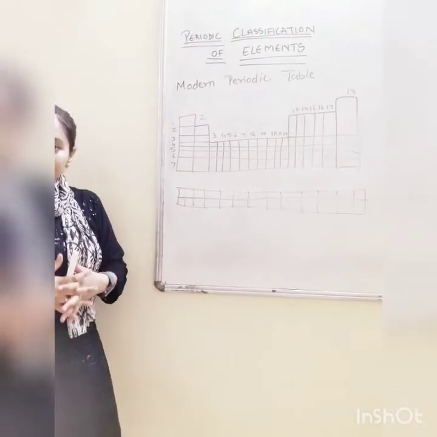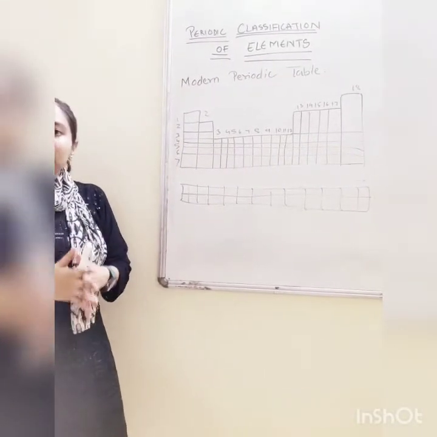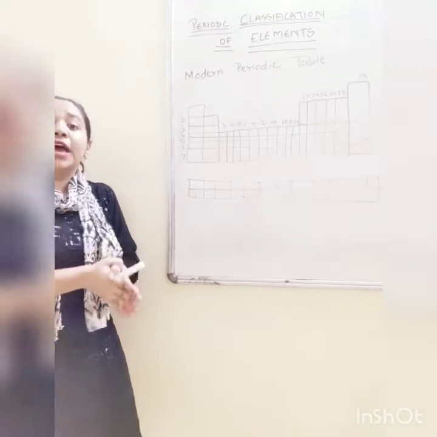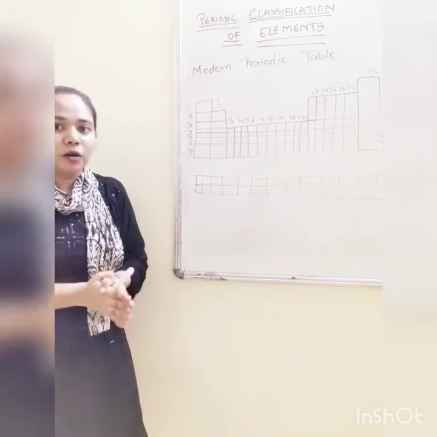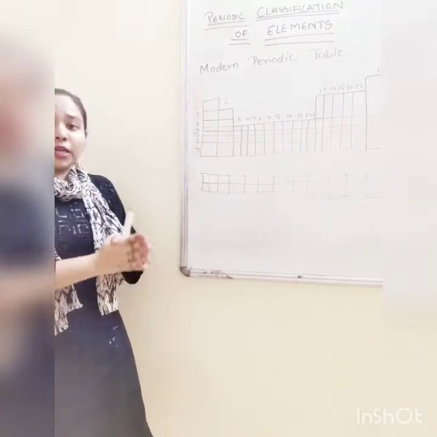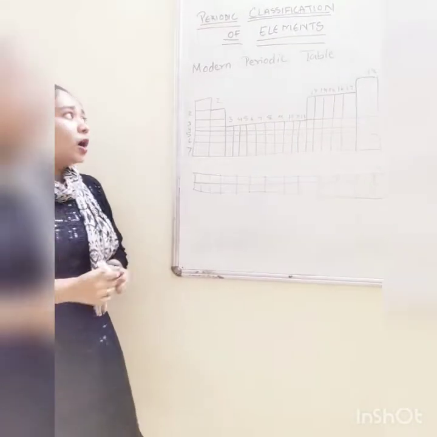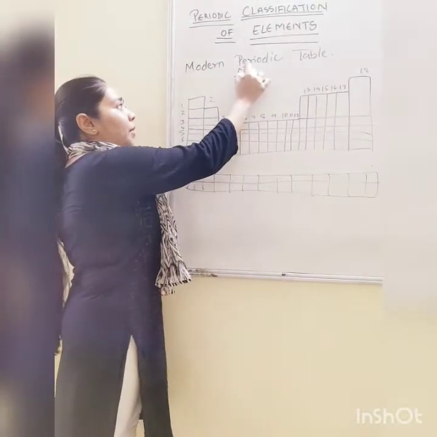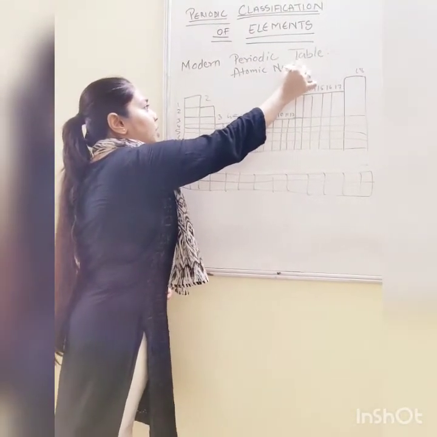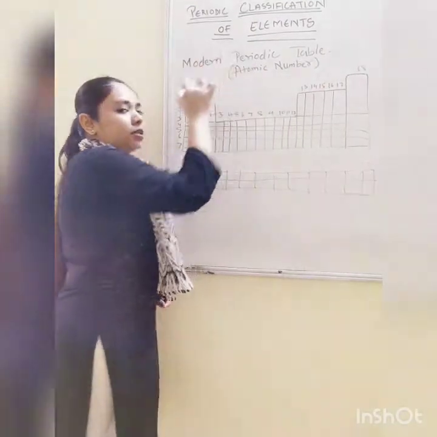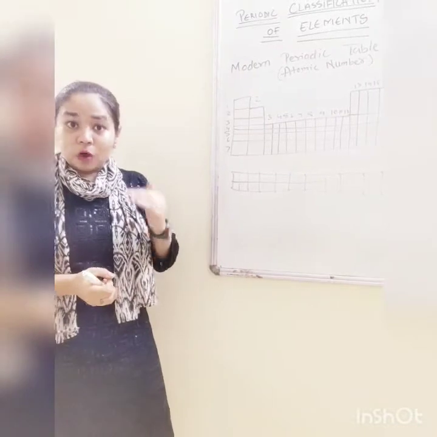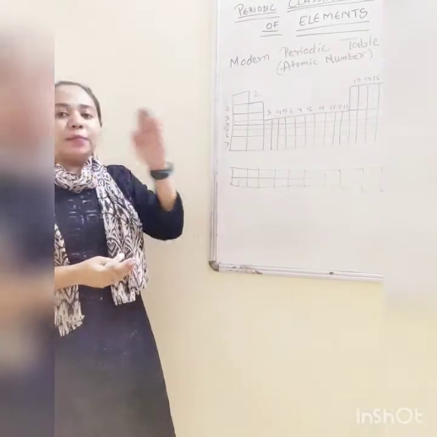So as I told you, Henry Moseley made a new law for classifying the elements, and that law states that properties of elements, like chemical and physical properties of elements, are a periodic function of their atomic number. Make it very clear. Modern periodic table or modern periodic law is based on atomic number and not atomic mass. And because of this, all the demerits which we faced were eliminated.